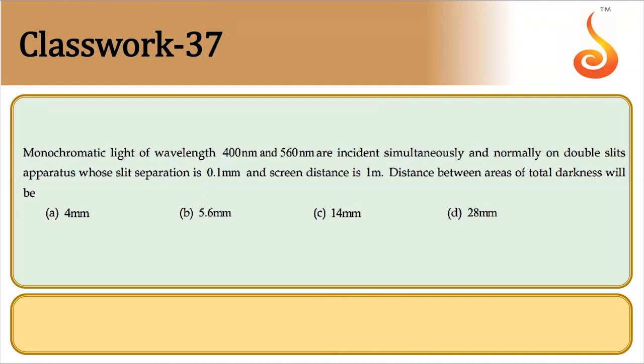Moving forward, monochromatic light of wavelength 400 nanometer and 560 nanometer are incident simultaneously and normally on a double slit apparatus whose slit separation is 0.1 millimeter and screen distance is 1 meter. Distance between areas of total darkness will be. Areas of total darkness means where minima will occur for both the wavelengths. So minima of first wavelength coincides with minima of second wavelength.